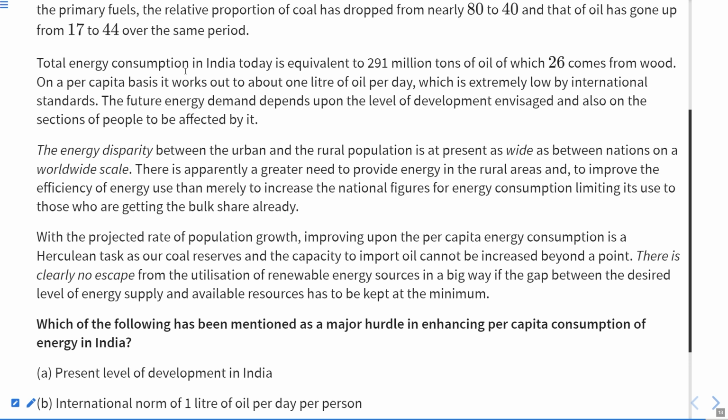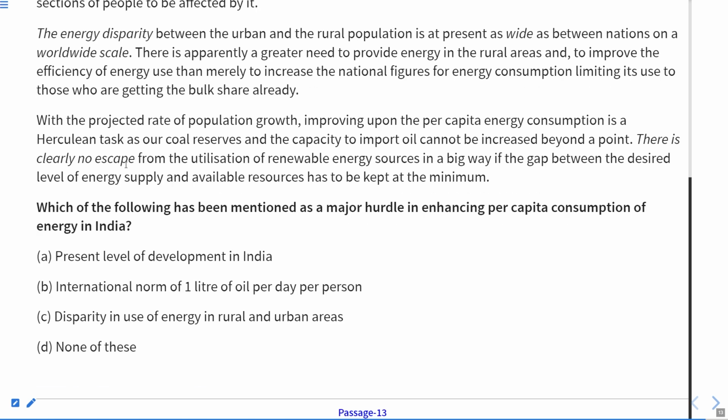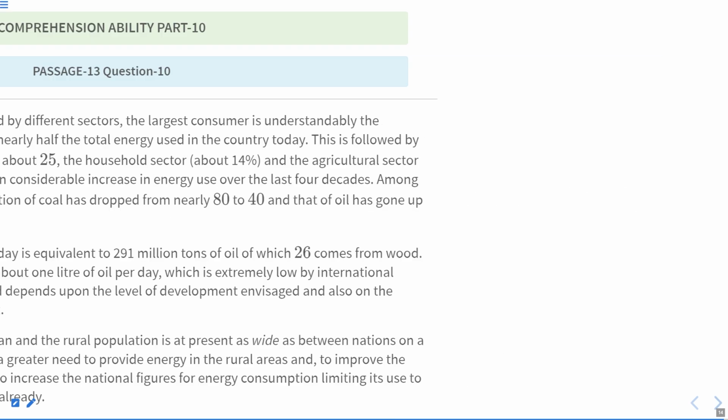Total energy consumption in India today is equivalent to this, okay, it works out to about 1 liter per day, but it is not actually the hurdle, because it has not been shown as the hurdle to us. Disparity is not the answer. So here answer should be D, because no other line here is actually the hurdle which has been mentioned in the paragraphs. Therefore, D is the correct answer. That is none of these. It means these are not the hurdles.